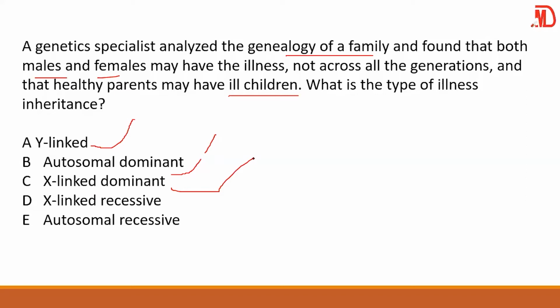If it is X-linked dominant, that would mean that the mother could be ill. That is if it was to be X-linked dominant, because the mother contains what? X. But over here, the mother is healthy. That means that it could be a recessive, and perhaps it has nothing to do with the X-link. So here, we are thinking more of autosomal recessive. So E will be our likely answer.